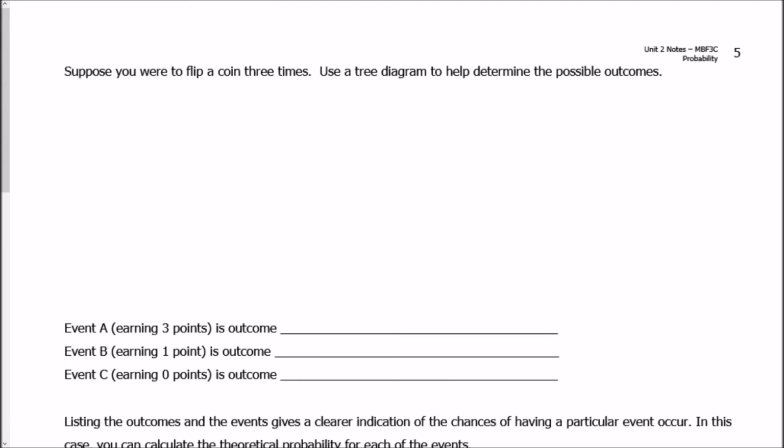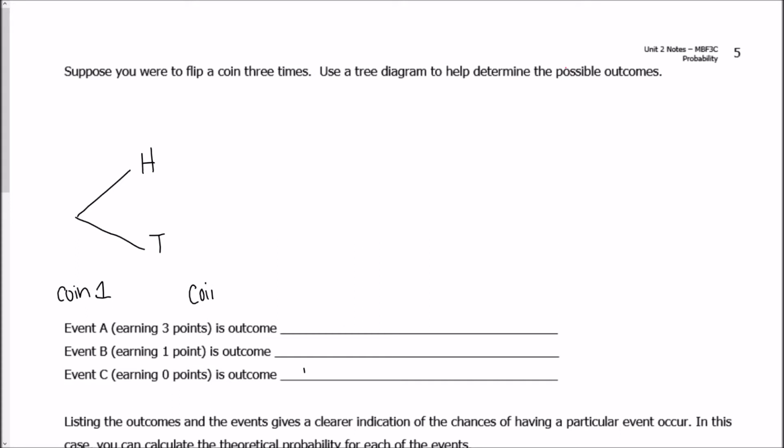So take a look at the next page. It says, suppose you were to flip a coin 3 times. Use a tree diagram to help determine the possible outcomes. Well, we did that, but that was an experiment. So now we're going to talk about the different possible outcomes theoretically that you should get. Okay? So a tree diagram is just going to diagram all different possibilities. The first time you flip a coin, so we'll have coin number 1, you have two options. You can either get heads or you can get tails, okay?